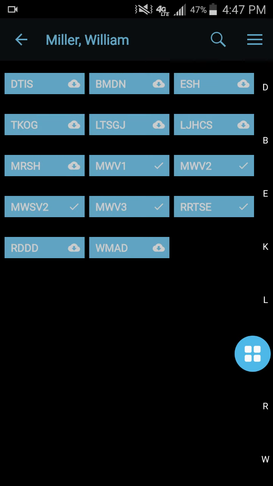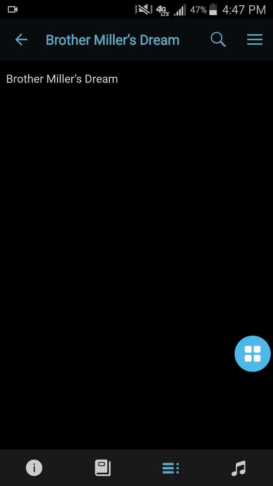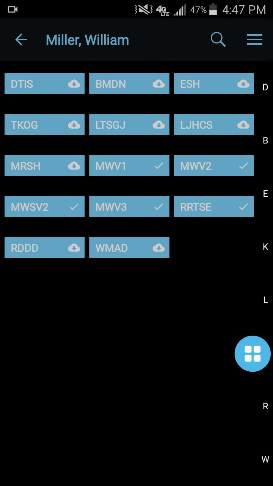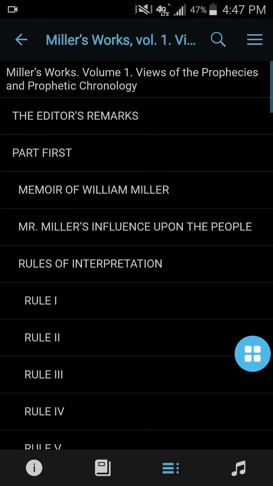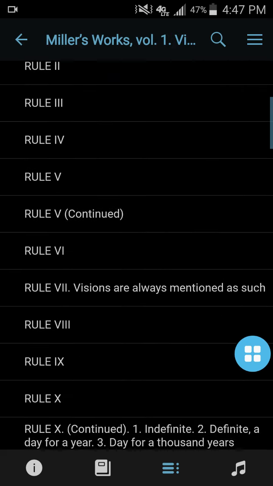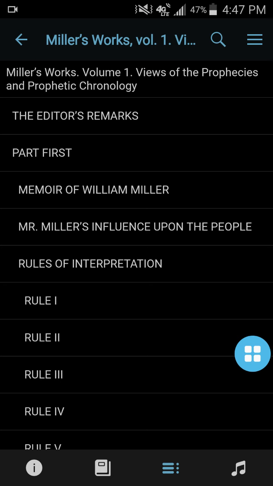It's got all the books in here about William Miller, like Brother Miller's Dream. What is this one? Miller's Works, Volume 1, Views of the Prophecies and Prophetic Chronology. And it tells you all the chapters within the book, so you can download all this stuff. Then you can run a search, like I said, on everything as well.